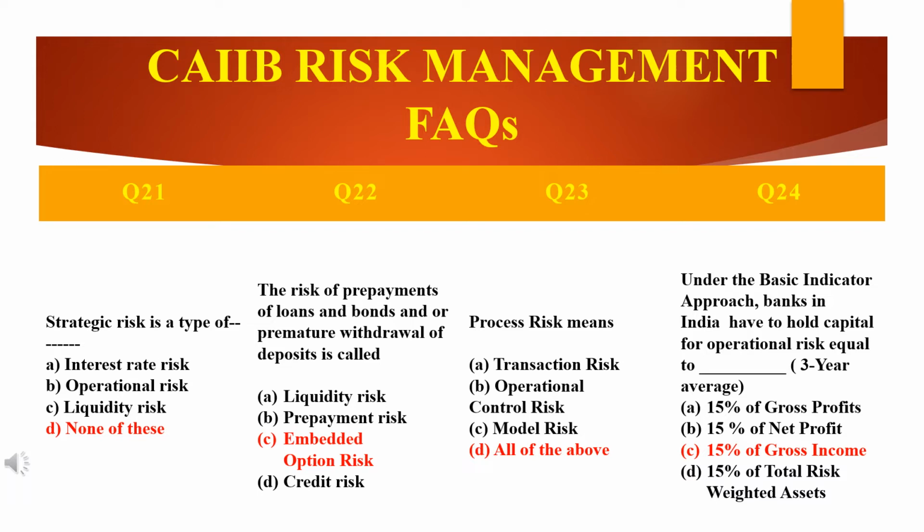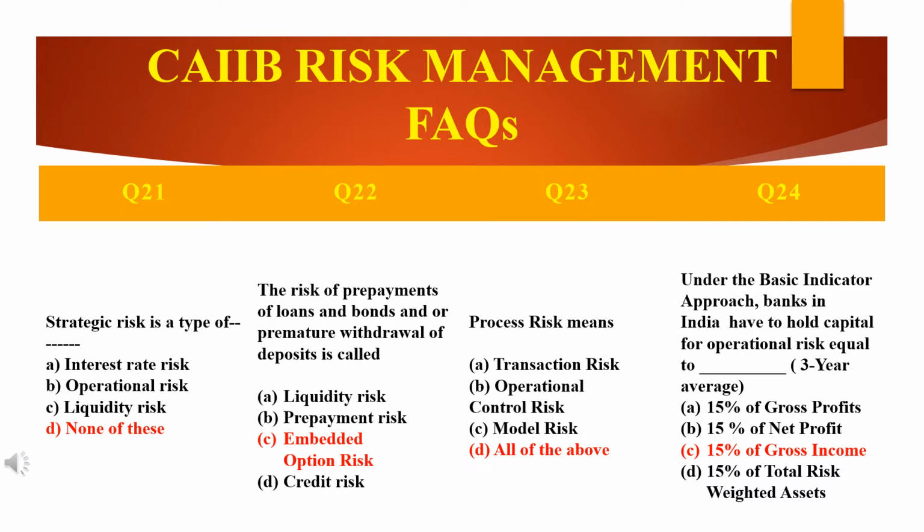So what is the answer? The answer will be embedded option risk. Why? You know, embedded option. This is such as the option for a customer to prematurely encash the deposit, or prepayment of loans, which creates uncertainty regarding the cash flow from the assets.